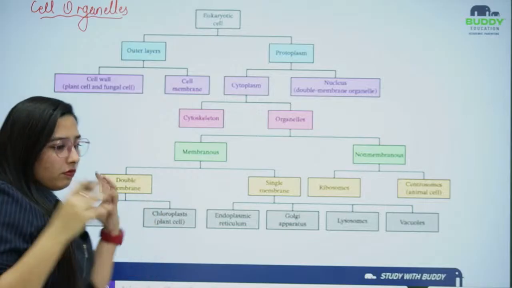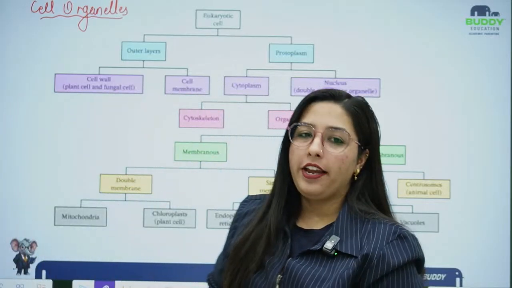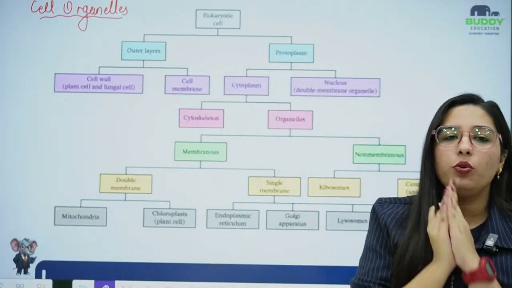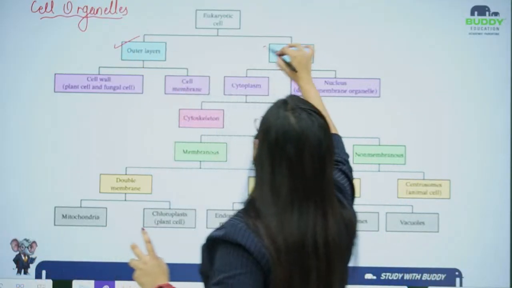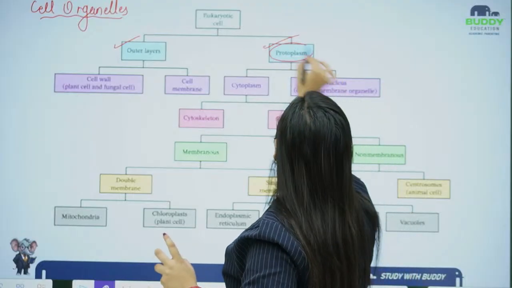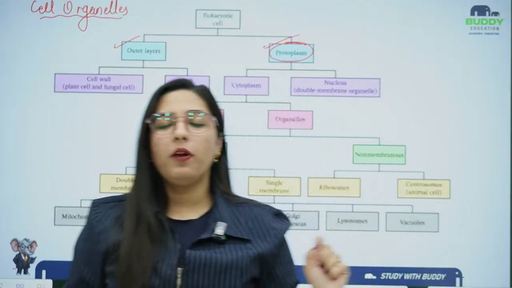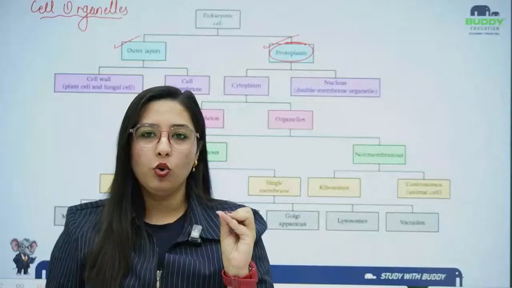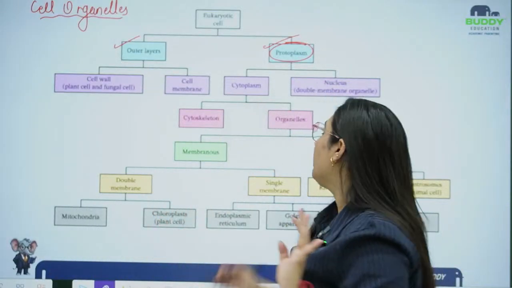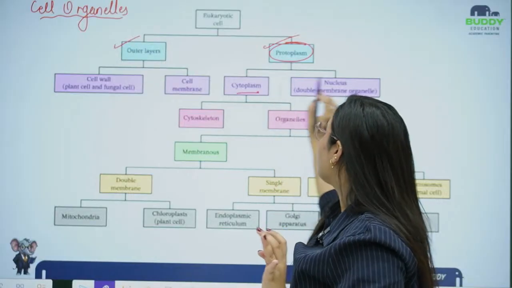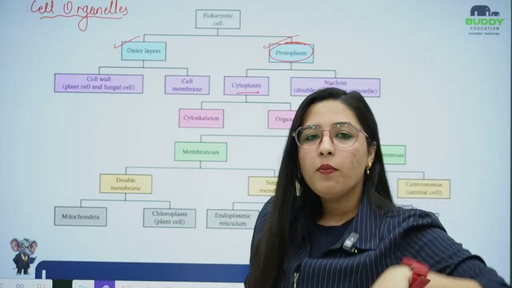Okay. If I take a generalized eukaryotic cell, students, the first thing is I have to talk about the layers of the cell, and then I want to talk about the protoplasm, as I have already discussed protoplasm. Basically, protoplasm is the fusion of cytoplasm and nucleoplasm. So all the cellular fluid is known as protoplasm. Then cytoplasm comes under protoplasm, and nucleoplasm also comes under protoplasm.